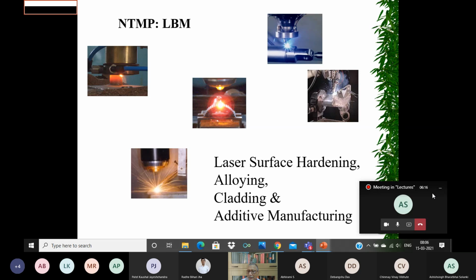And today we will be discussing some of the other applications of laser beam. Last time we discussed laser cutting, drilling, and welding. Very quickly, we'll go through some other interesting applications of laser which are being carried out in the manufacturing industry. These applications include laser surface hardening, alloying, cladding, and additive manufacturing.